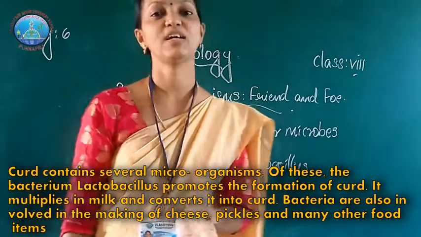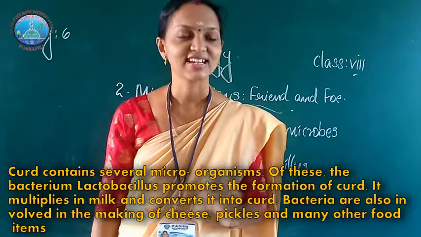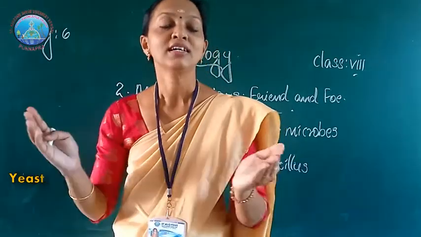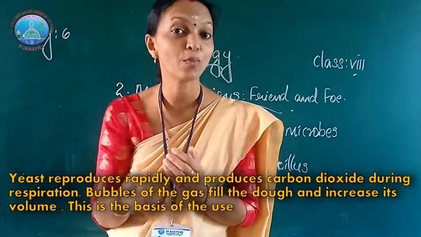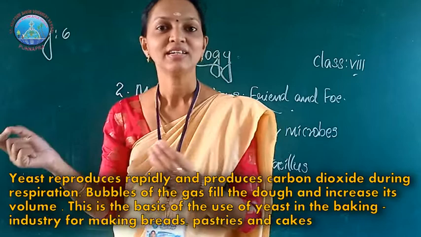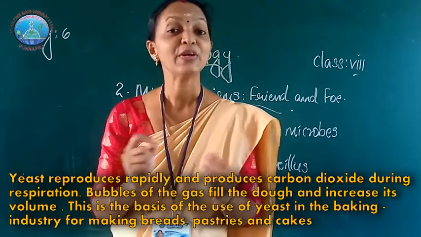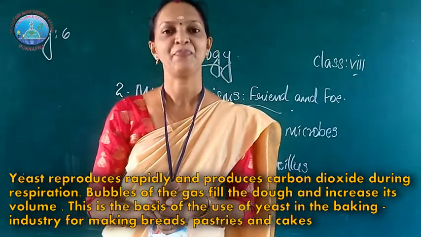Another microorganism is yeast. We use yeast for making appam, bread or cake, etc.